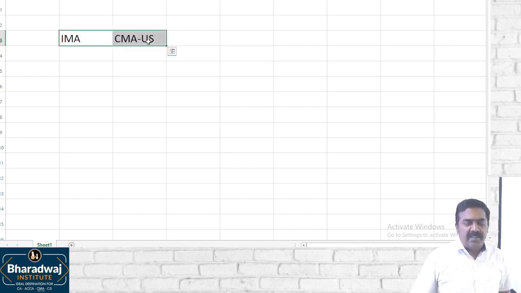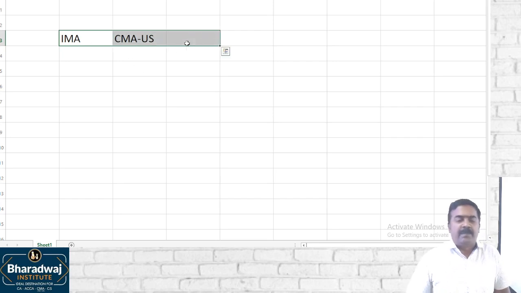What is the difference between an Indian CMA and US CMA? It is simple. In Indian CMA, we focus on Indian laws, direct tax, indirect tax, auditing, and many other Indian aspects. CMA US is not specific to any particular country. They talk only about the core values, the core area of a cost accountant. The pillars are simple: financial accounting, cost accounting, management accounting, and financial management. These are the four pillars which they focus on. We will definitely go through that in the syllabus.